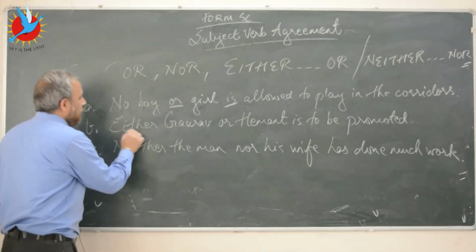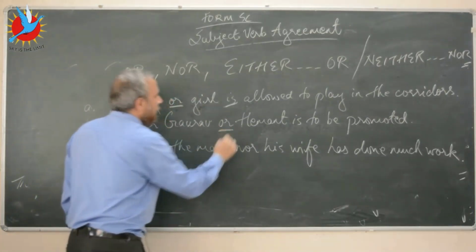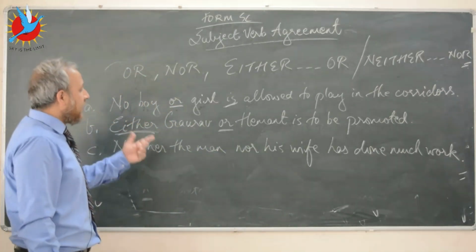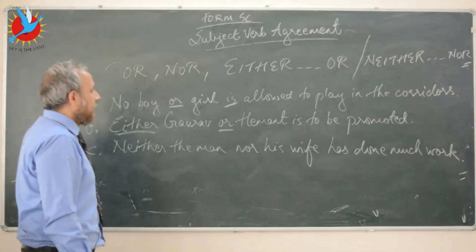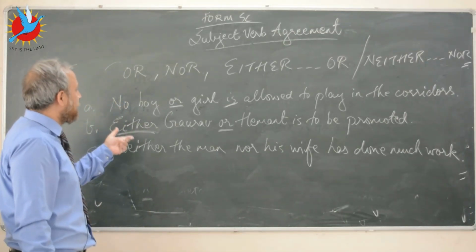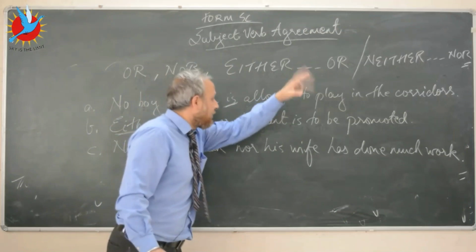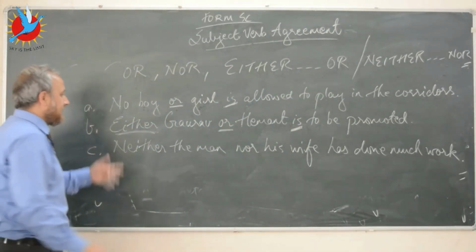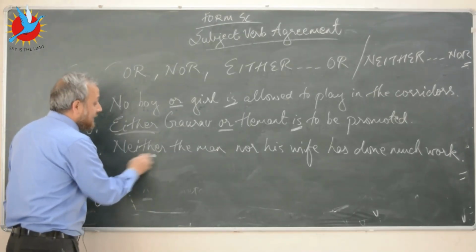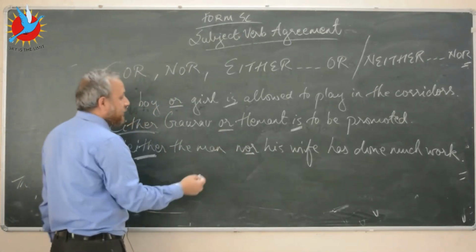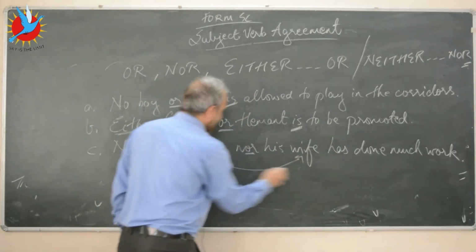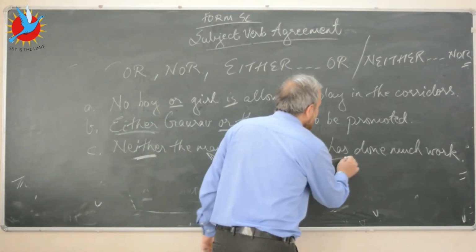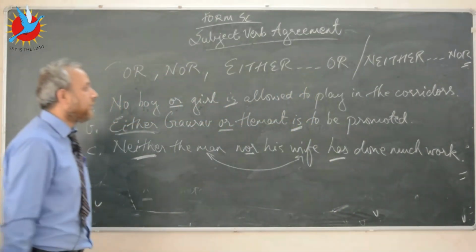We've used the correlative conjunction here, either or. Which are the subjects? The subjects are Gaurav and Hemant. So in such cases, if two singular subjects are used with sentences that use or, nor, either or, neither nor, you will use the singular form of the verb. Likewise, here you have the correlative conjunction neither nor. The subjects are the man and his wife, and the subjects are singular. In such cases, you will use the singular form of the verb.